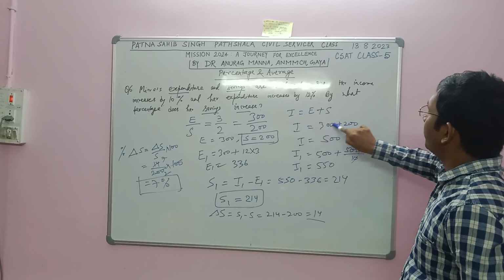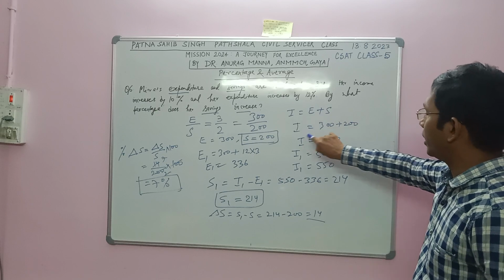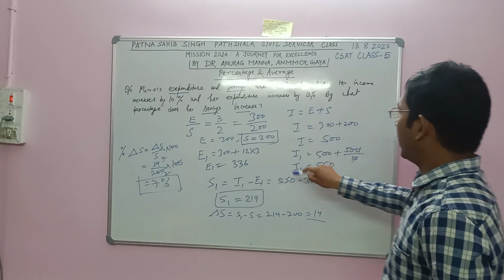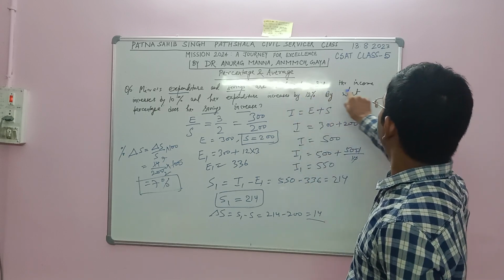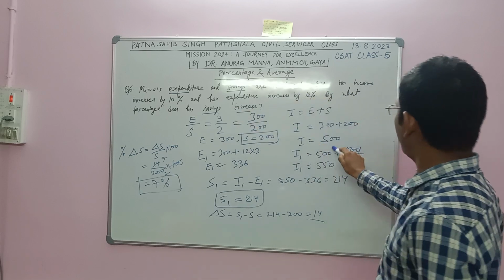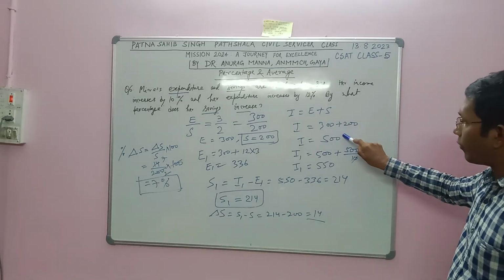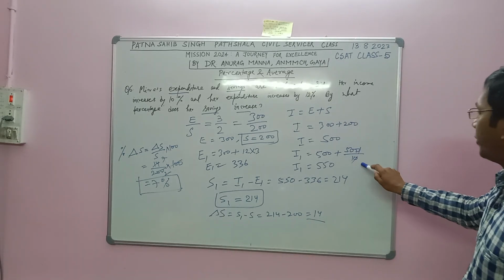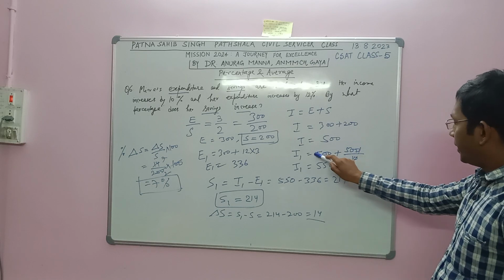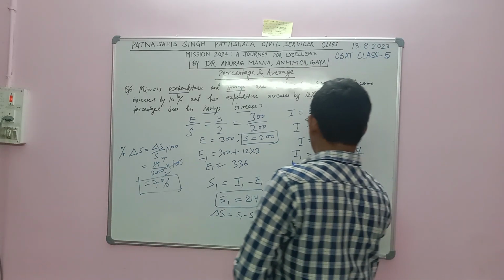Income is equal to expenditure plus saving, so income will become 500. Now the income increases by 10%. 10% of 500 will be 50. So 500 plus 50 is the new income.